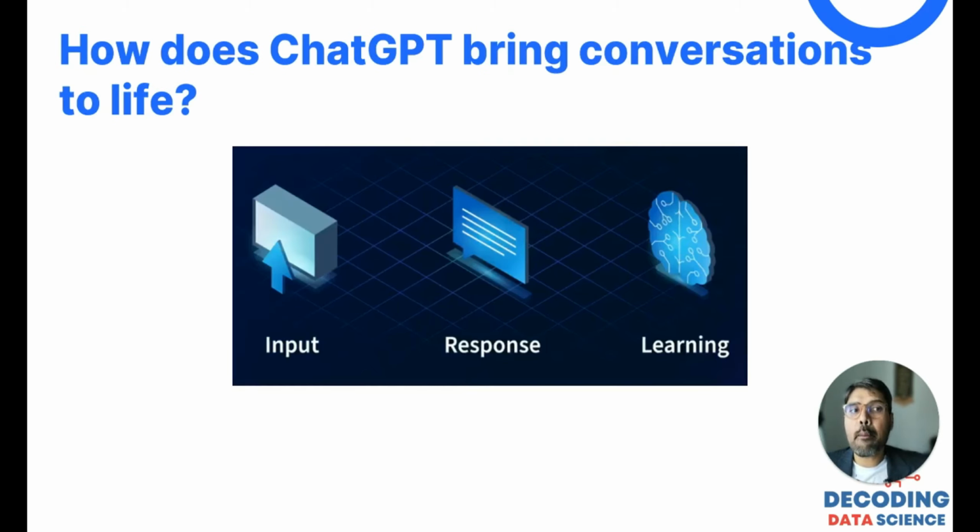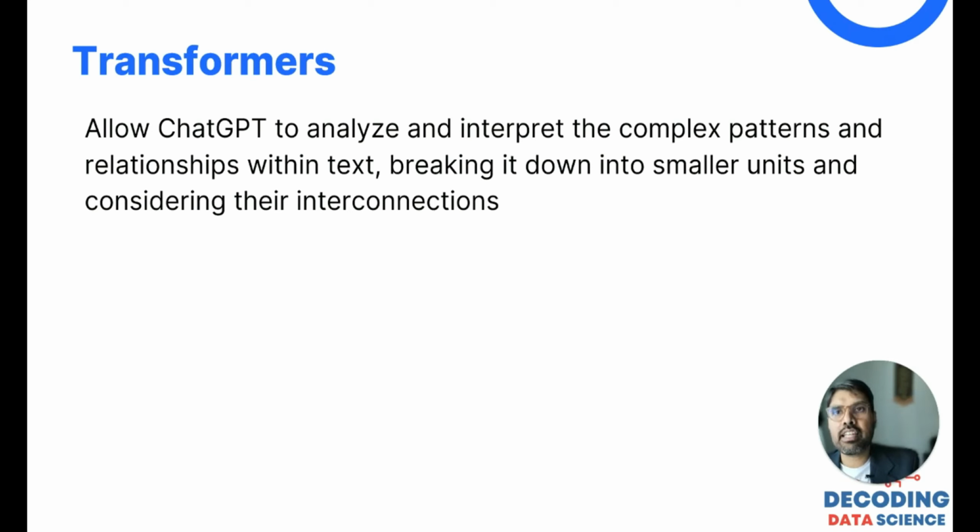Now coming to a little more detail about the transformers that we talked about, what it actually does. Whenever you have a text, it allows ChatGPT to analyze and interpret the complex patterns and relationships within the text. What is the noun, what is the subject, what to focus on, and those things are very important. So it breaks the text down into smaller units, which we call tokens, and considers their interconnection. This is the most important part of the transformers algorithm.